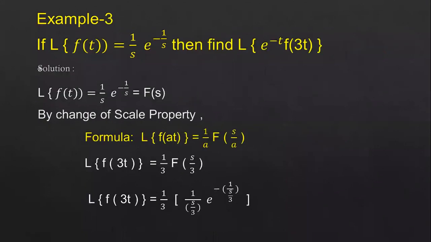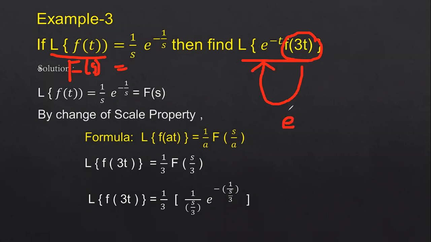Now if you go for the third problem, he has given the f of s. The Laplace transform of f of t is f of s, that is 1 by s e power minus 1 by s. Then you have to find the Laplace transform of e power minus t f of 3t. So he has not given only the scaling property. Apart from the scaling property, he has given the first shifting theorem, of the form e power minus at into f of t. So in place of f of t, we'll have f of 3t.